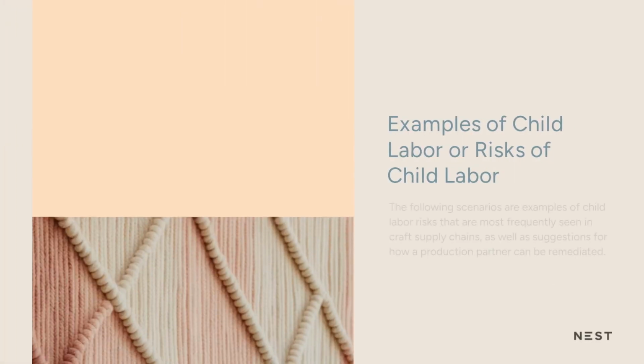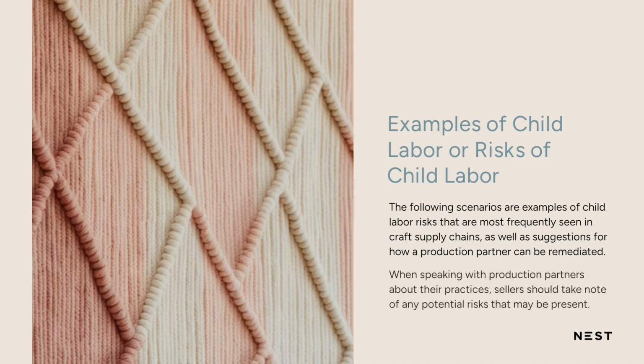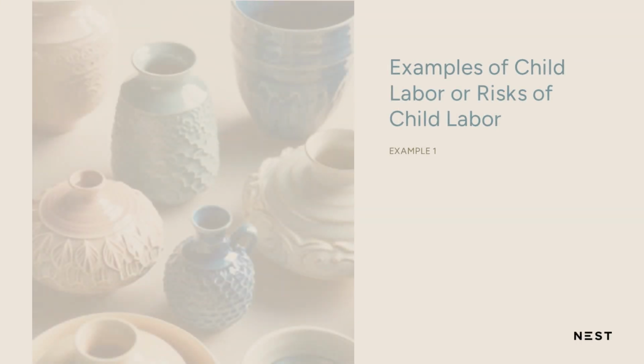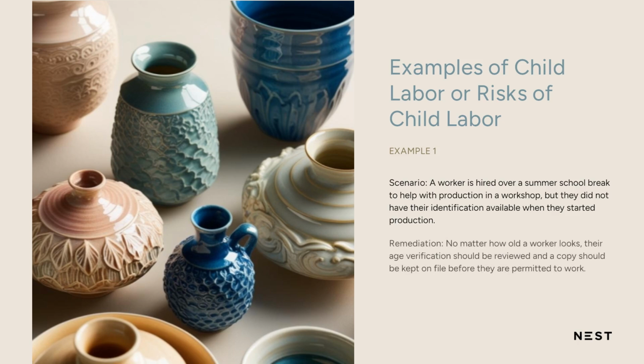The following scenarios are examples of child labor risks that are most frequently seen in craft supply chains and suggestions for how a production partner can be remediated. When speaking with production partners about their practices, sellers should take note of any potential risks that may be present. In this first example, a worker is hired over a summer school break to help with production in a workshop, but they did not have their identification available when they started production. No matter how old a worker looks, their age verification should be reviewed and a copy should be kept on file before they are permitted to work.